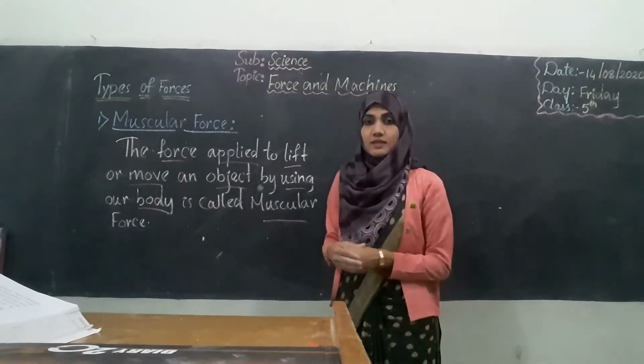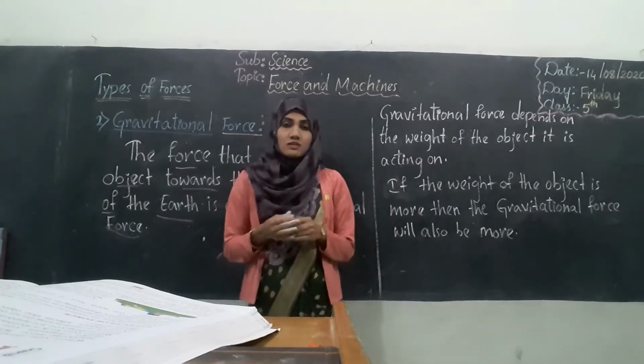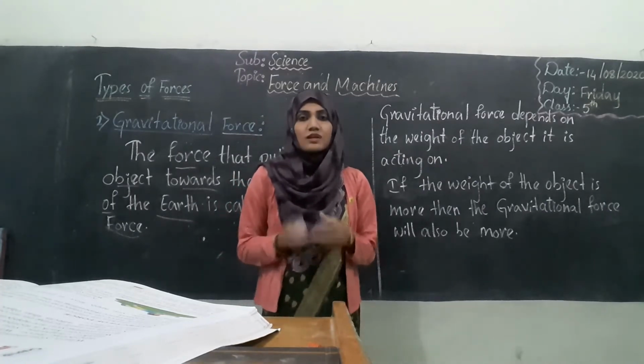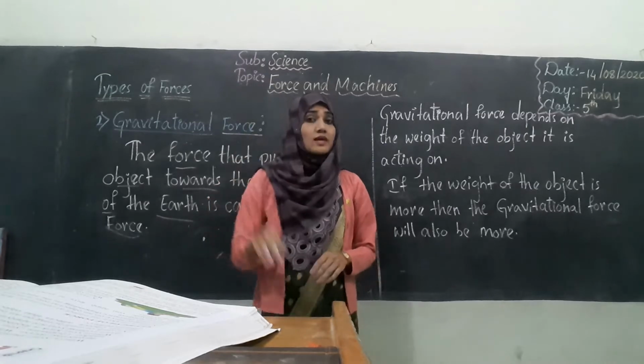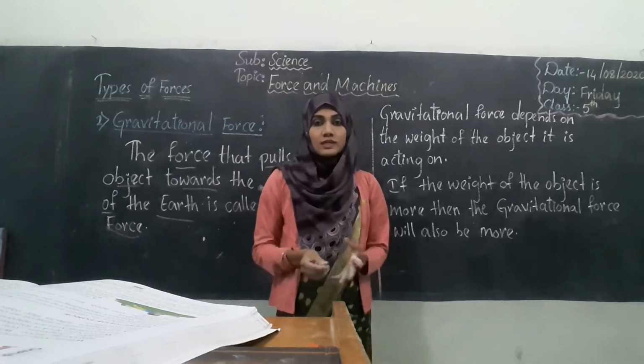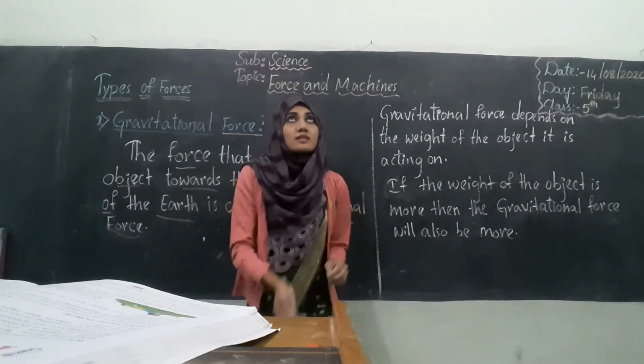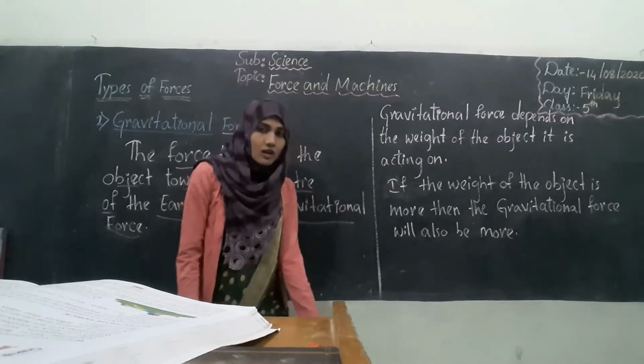Next will be gravitational force. Students, just imagine, why is it that if we throw anything up in the air, it comes back and falls onto the ground? For example, if I throw this chalk piece in the air, it will come back and fall on the ground.